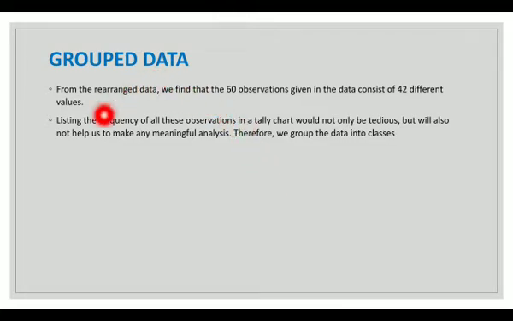Grouped data. From the rearranged data, we find that the 60 observations given in the data consist of 42 different values. Listing the frequency of all these observations in a tally chart could not only be tedious but will also not help us to make any meaningful analysis. Therefore, we group the data into classes.